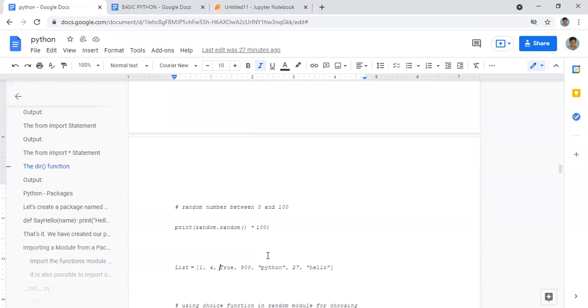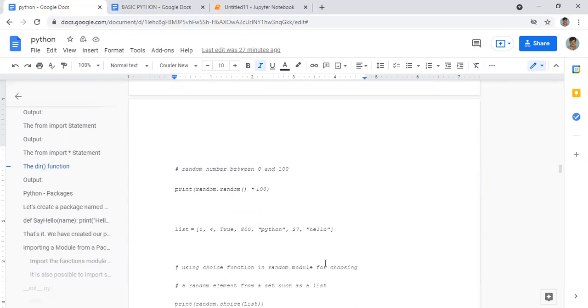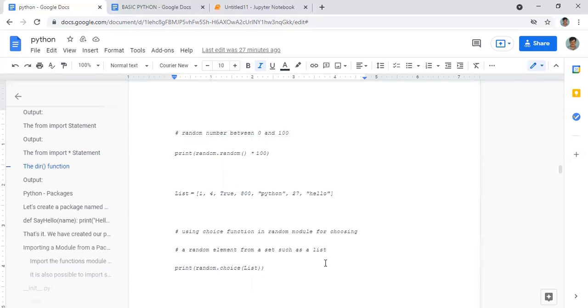Okay, now you can see a list, but list we have already studied. First, this is a simple list. Now what we are doing is, from this list we are choosing something using the random function. We have already imported our random module. Now look here, you can see random.choice(list). That means it is for choosing something from our list. First we have defined the list, and now this command will print something from it.